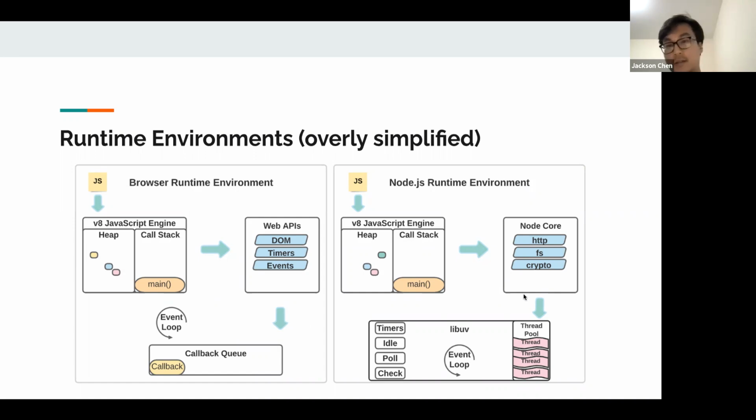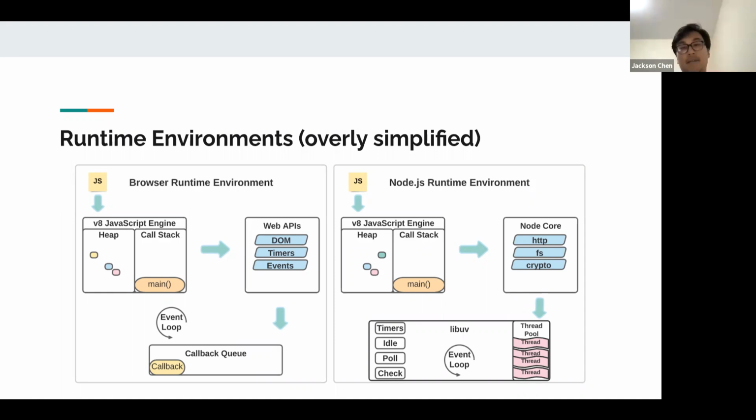The difference with Node is that because we're not in a browser environment, we use a library called libuv, which is written in C++. Because it's written in C++, we're able to perform actions such as modifying, reading, and updating files on your computer.